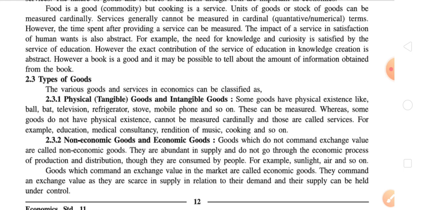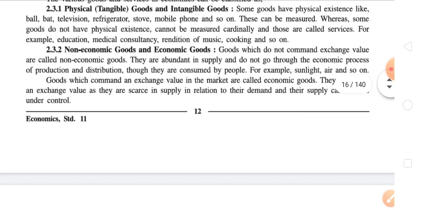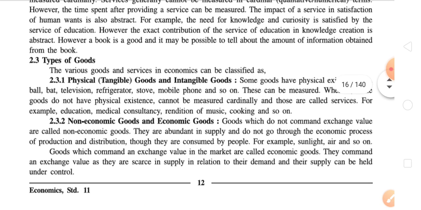Non-economic goods are abundant in supply, which means there is no scarcity or less supply, while the goods which come under the category of economic goods have exchange value and are scarce in supply. It means their supply is limited in relation to their demand, and their supply can be held under control. It means if the businessman wishes, then he can restrict the supply of this particular good.